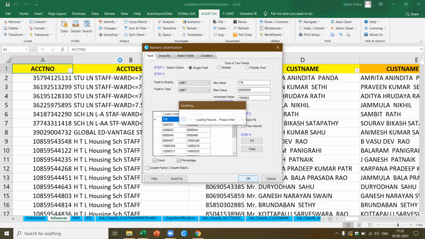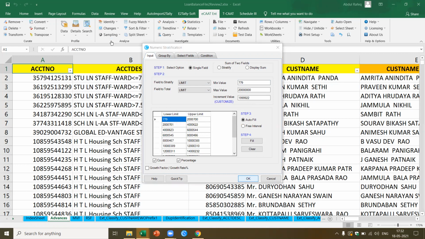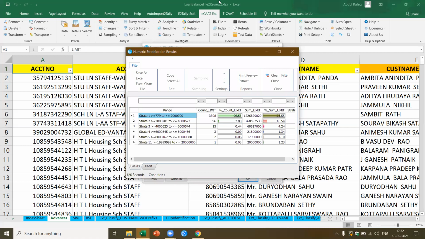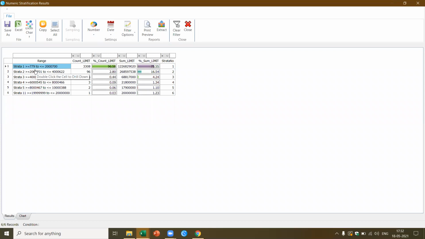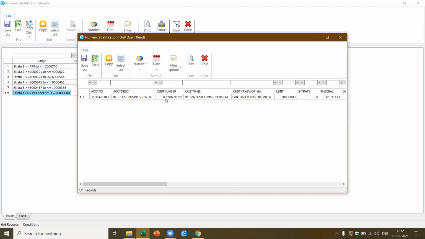Now, just tell me if the same function was done in Excel, how much time it will take. Now here I got the complete list of all the accounts. Here if you see, the loan between 779 and 20 lakhs is 3,308 and it constitutes about 96%. Similarly, here I get this particular one loan account which is about 2 crores. I want to see the details. I can see what is the type of loan which has been granted, to whom it has been granted.